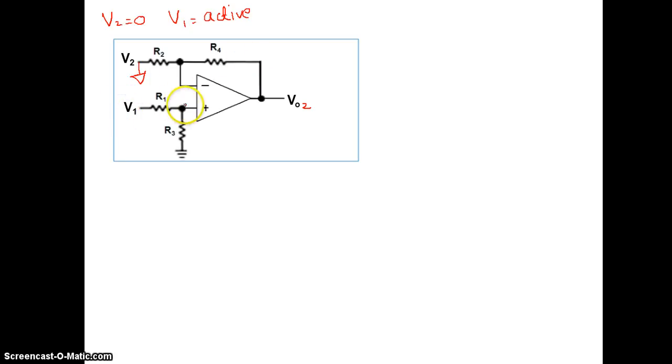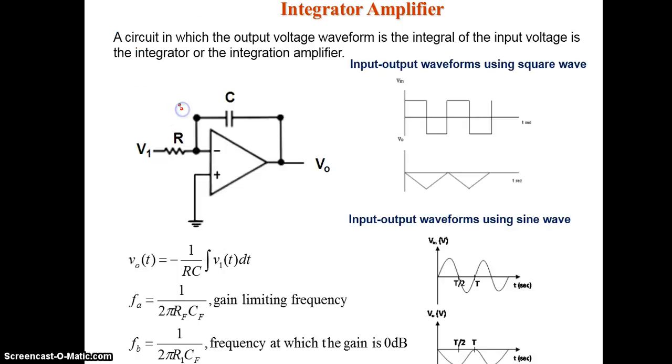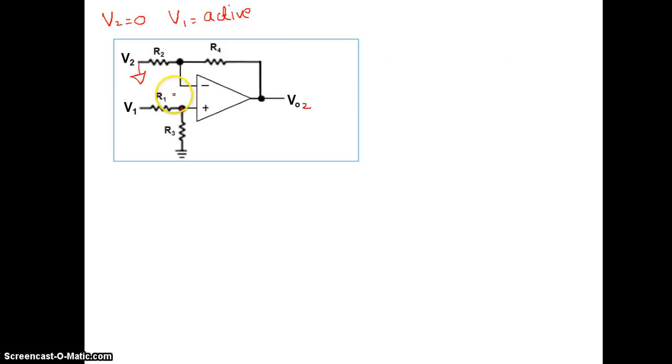So the voltage at this point, I am just marking it as Vp, positive voltage. So the output voltage V02 will be equal to 1 plus R4 by R2, that is the gain of the non-inverting amplifier, multiplied by the input voltage Vp. Now, what is Vp? Vp means the voltage across the resistor R3.